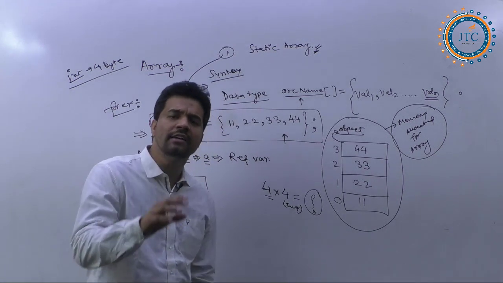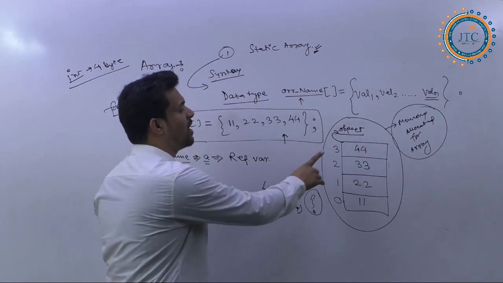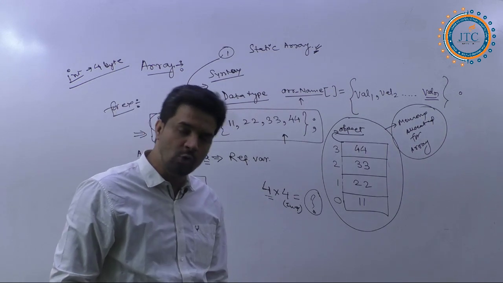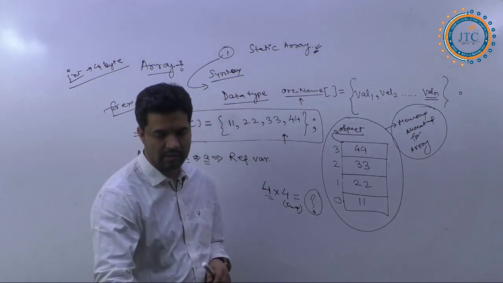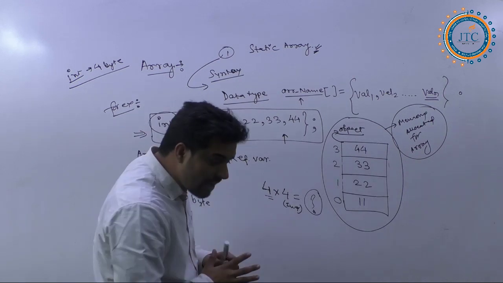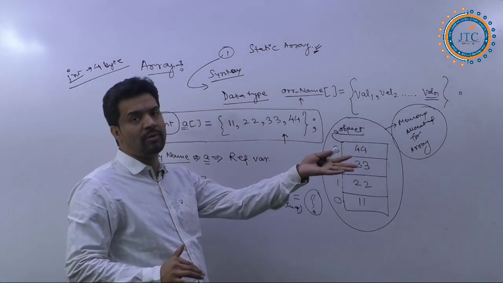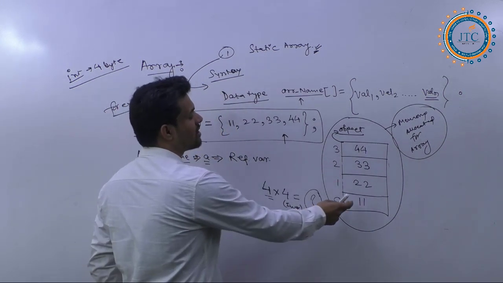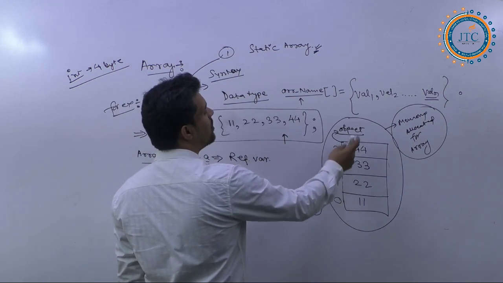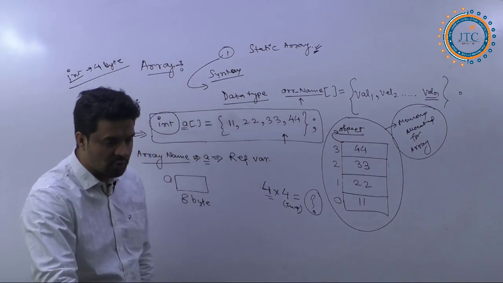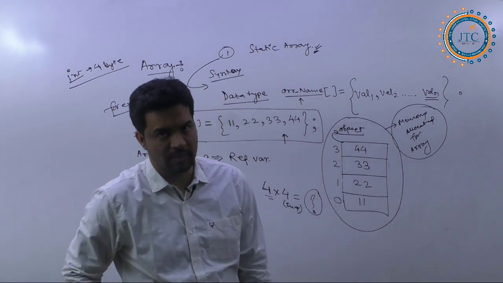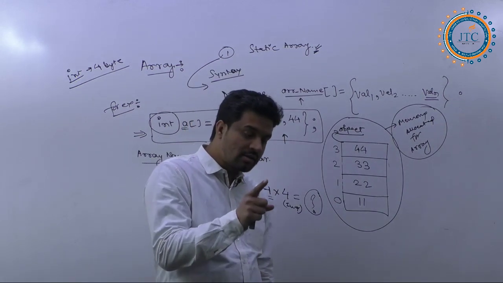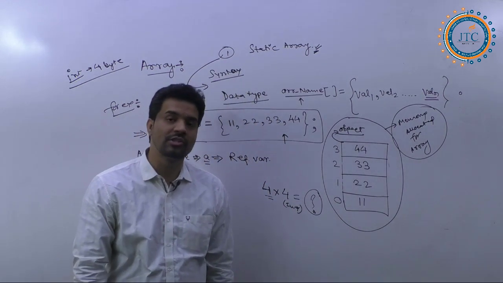Yes, definitely some memory will be allocated for this. True, some memory it is going to allocate in these cases. But you cannot say how much total memory will be allocated, and you cannot even find it out. Approximately you can say, okay, it is 4 bytes, at least it is taking 4 into something, so most probably it is going to allocate that much memory. You can say something like that, but you cannot say this is the only amount of memory it is going to allocate.